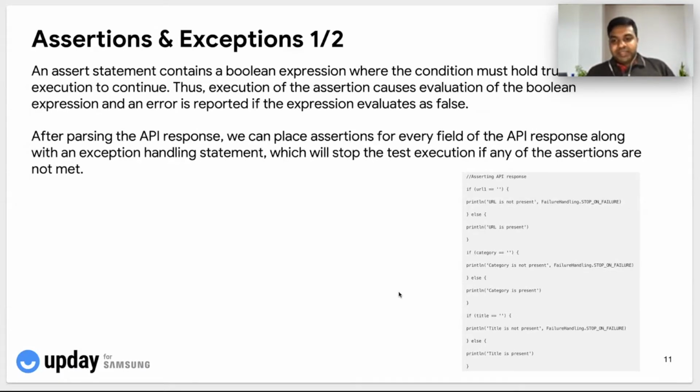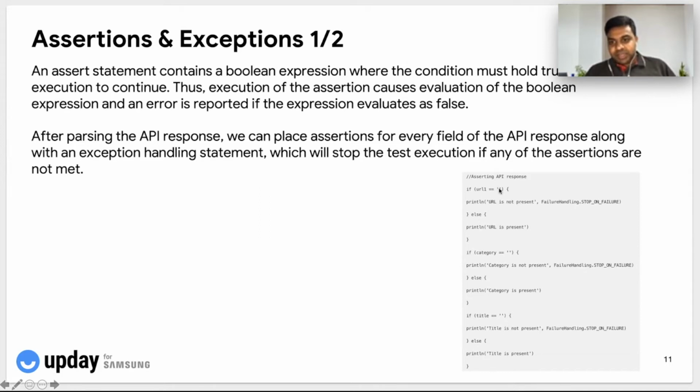So on the API side, in the screenshot, you can see one example. We are checking whether a URL is present or not in the API response. So we are checking for blank.